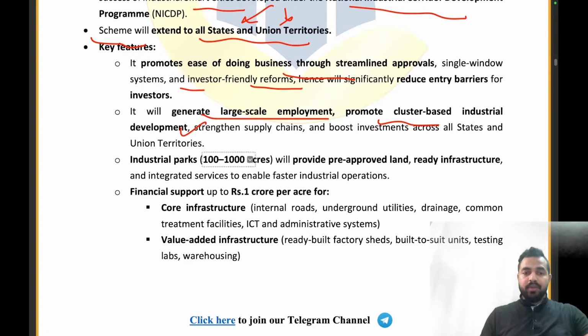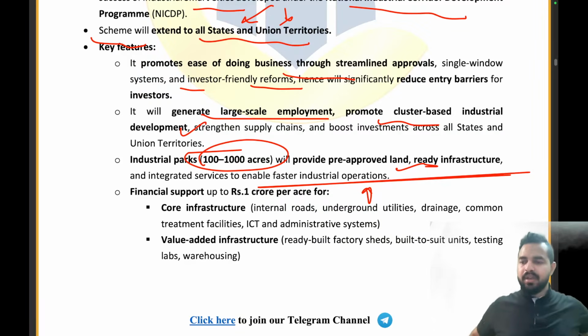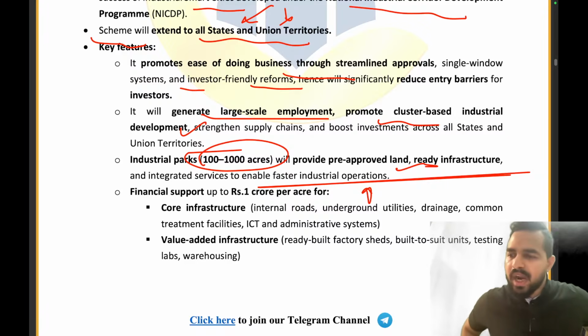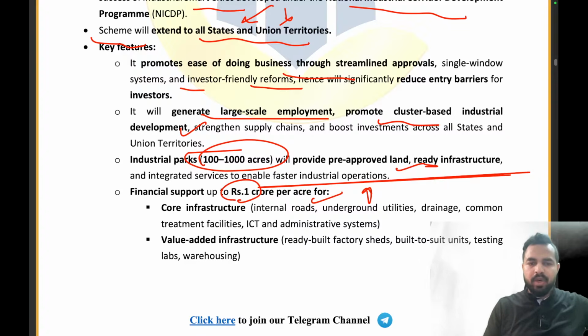Industrial parks of 100 to 1000 acres will provide pre-approved land, ready infrastructure, and integrated services to enable faster industrial operations. So the government says, okay, you just come and start your industrial operation, that's it. आप आओ और अपना industrial process start करो, that's it. We are having everything already created. So the financial support up to rupees 1 crore per acre will be provided for the core infrastructure and the value-added infrastructure.